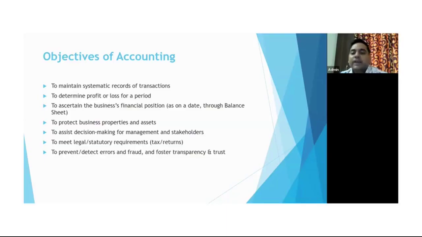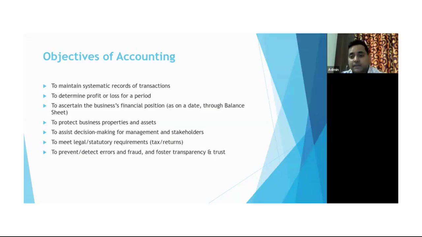So as on date, through the balance sheet, anyone can easily identify what is the health of the company. Health is nothing but the financial health of the company, right, based upon their profit and loss and other aspects of the final accounts. Next one is to protect business properties and assets.